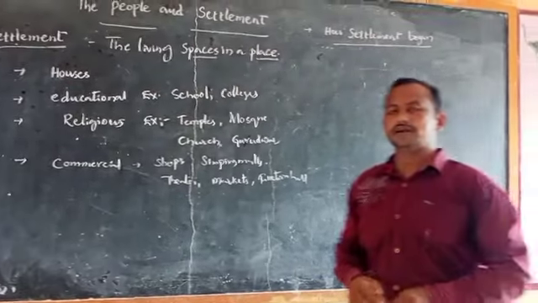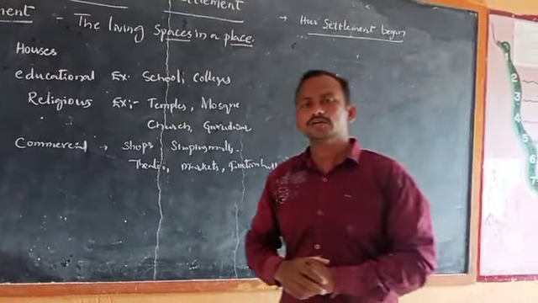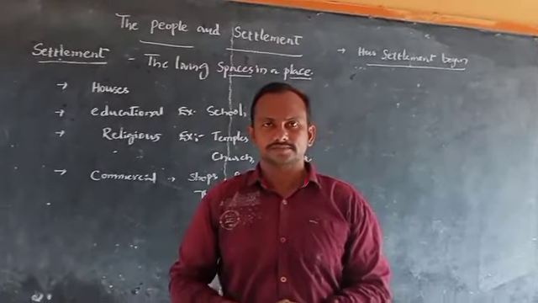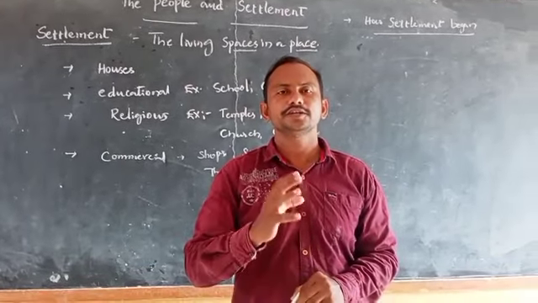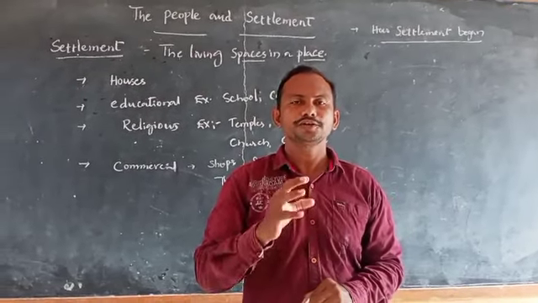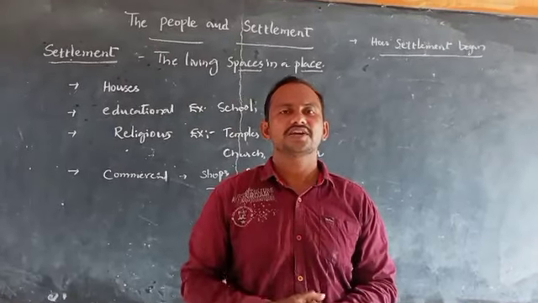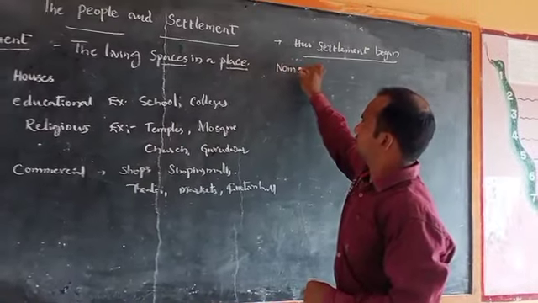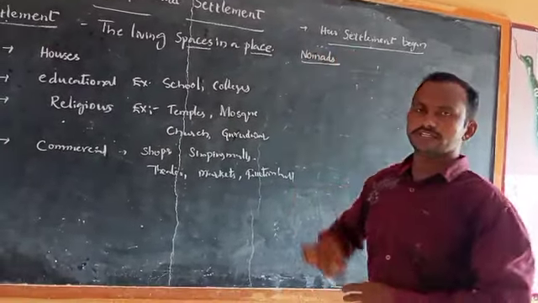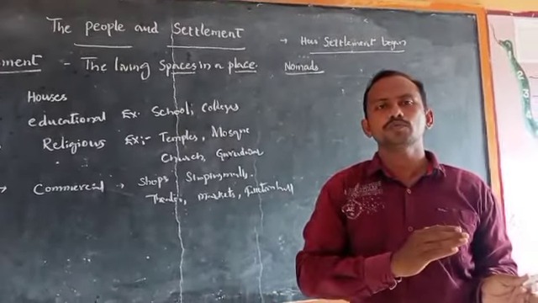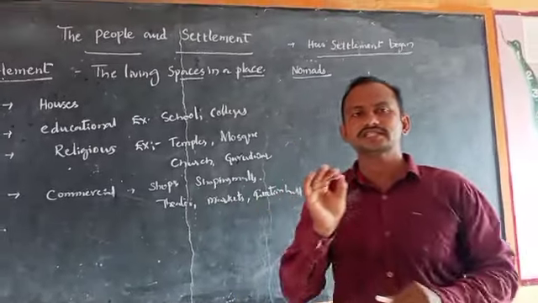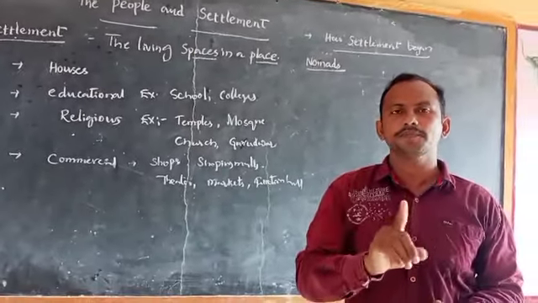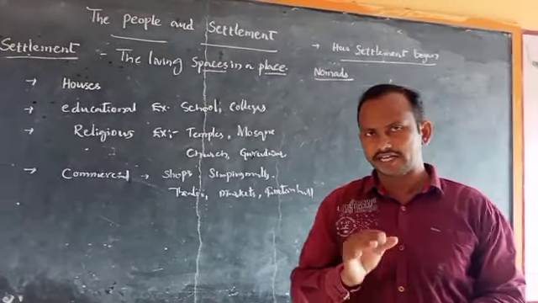Let us see how settlement began. Before going to learn about how settlement began, you have to know about the early humans. Early humans started their life as nomads. Nomads means the people who are moving from one place to another place in search of food. They were known as the nomads. That type of life is called the nomadic life.